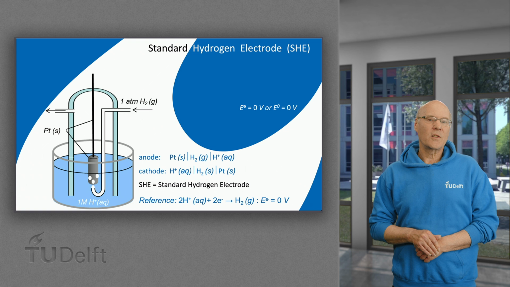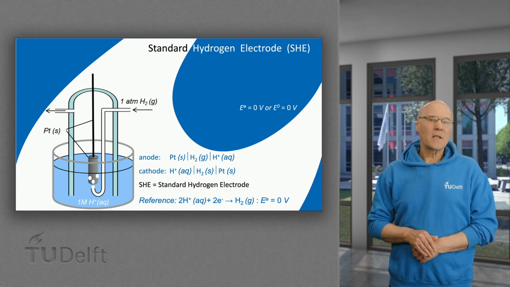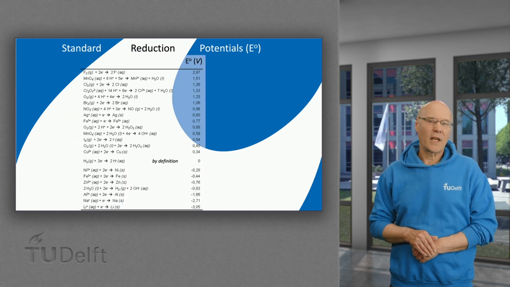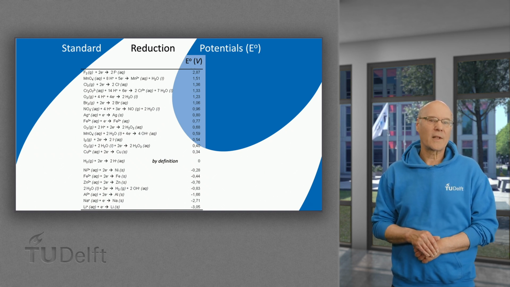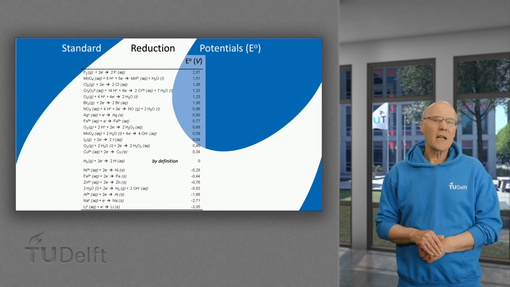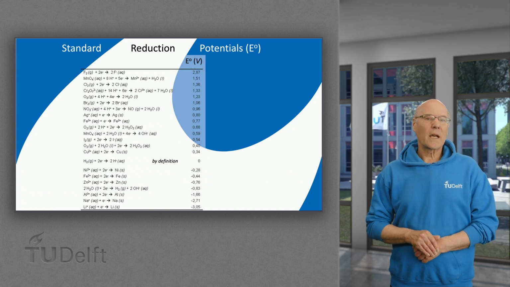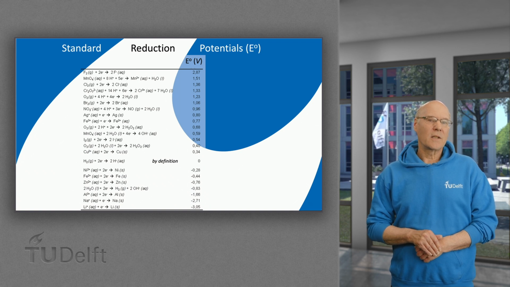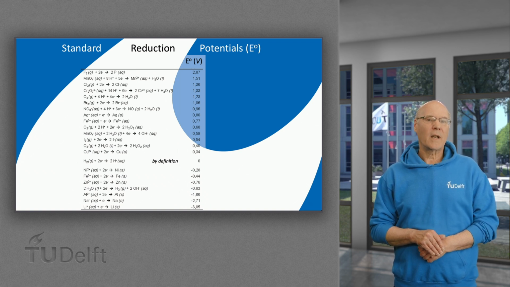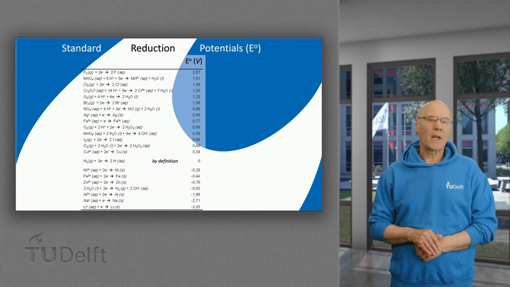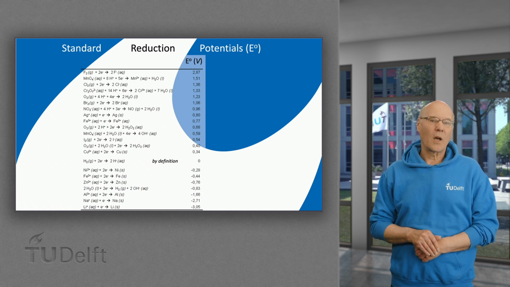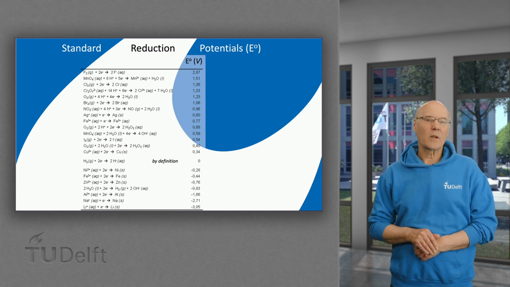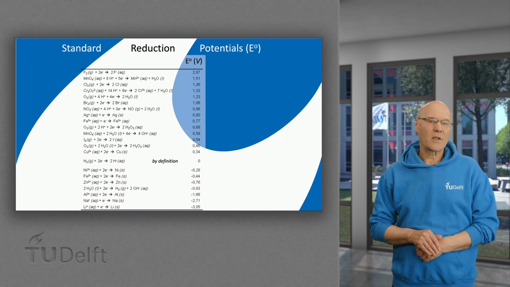the various reduction reactions. This is done in the standard reduction potential table. Here the reactions are listed to accept electrons, therefore it's called standard reduction potentials. The higher the reduction potential, the more likely the reduction reaction is, and vice versa for the oxidation reaction. With this table, we now can figure out whether a reaction can take place and what the measured voltage will be under standard conditions. That is 1 molar of the dissolved species and 1 atmosphere of the gases that may be present in the reaction.